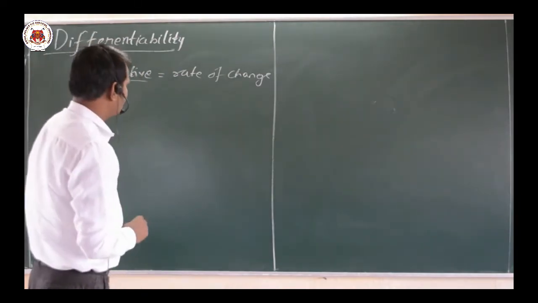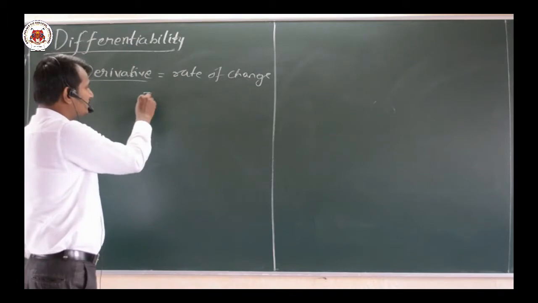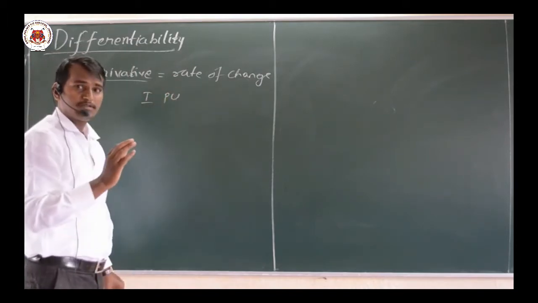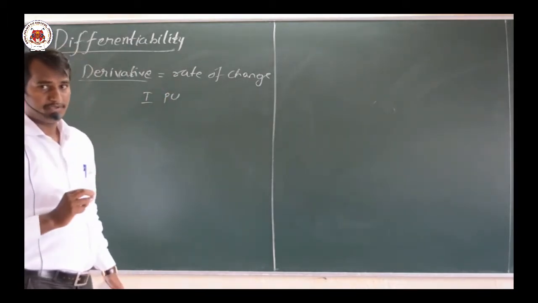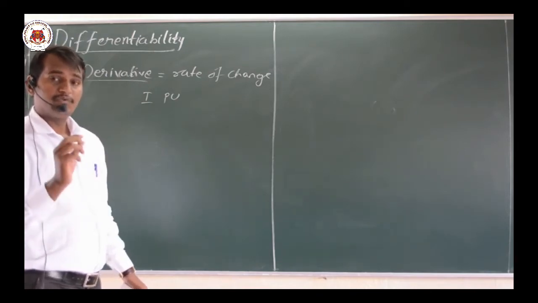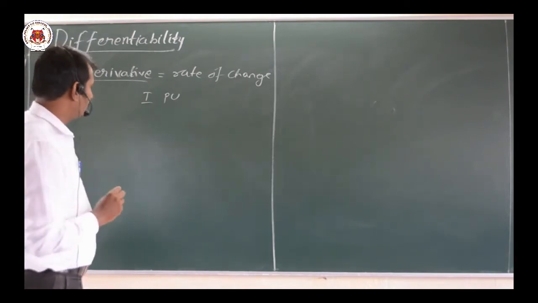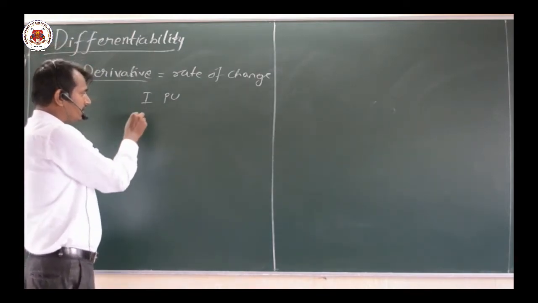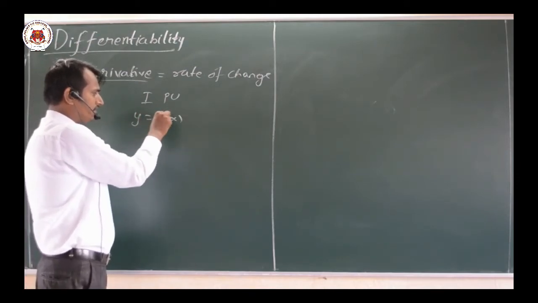Now in first PUC, in the Limits and Derivatives chapter, we had learnt about the definition of derivatives. Let us consider a function y is equal to f of x.